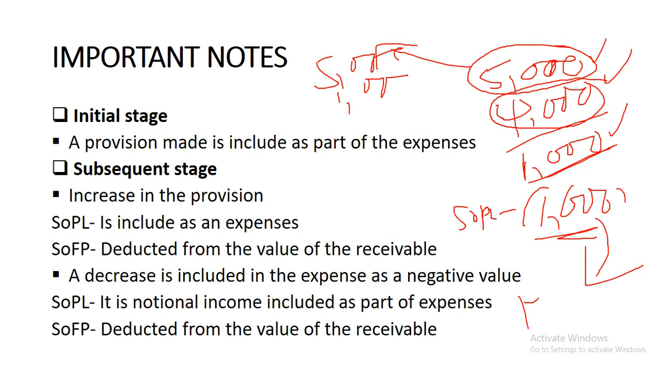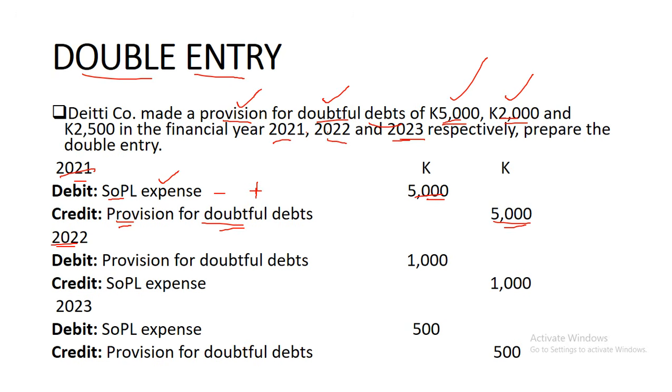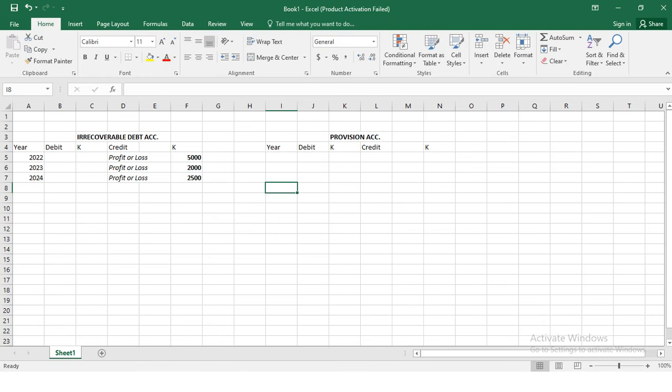So how do you do that? You need to deduct that 1,000 so that we arrive at the 4,000, and this is what we're going to do here. So in the initial stage, we had 5,000. We just include it as part of the provisions account, right? You credit 5,000.